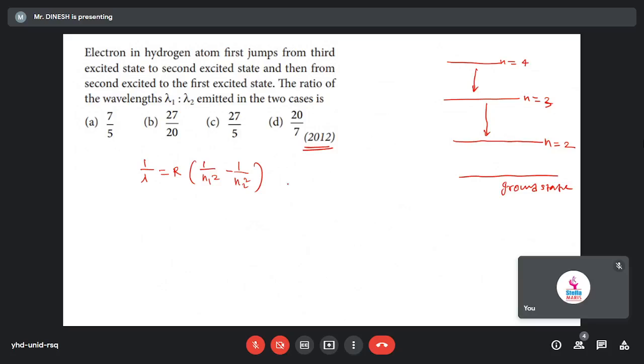Remember in this formula way, 1 by lambda is equal to R, 1 by n final square minus 1 by n initial square, that means from where to where.